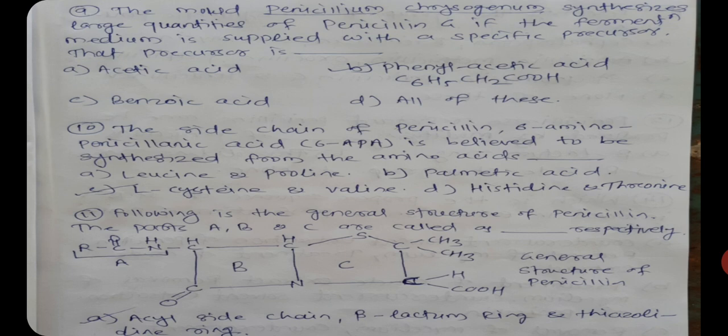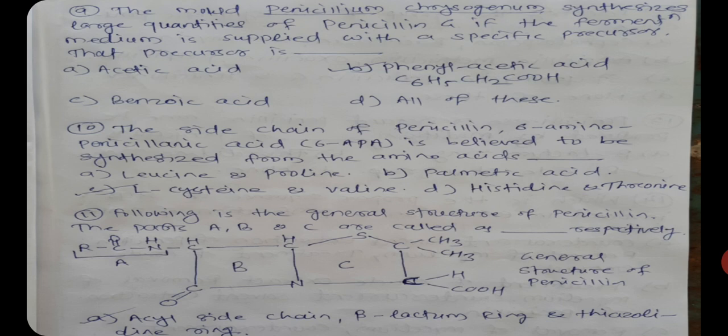Then question number 10. The side chain of penicillin, that is called 6-amino penicillinic acid, or 6-APA, is believed to be synthesized from the amino acids. So here we have to identify which amino acids are involved in the synthesis of that 6-amino penicillinic acid. So options are A option, leucine and proline.